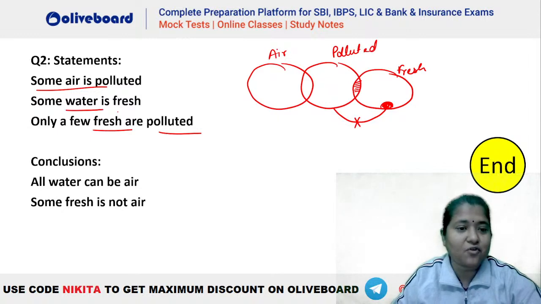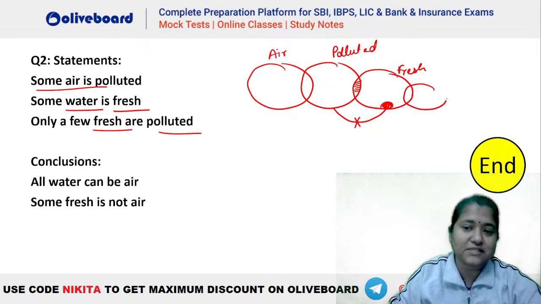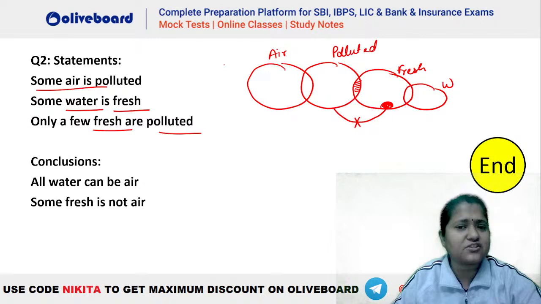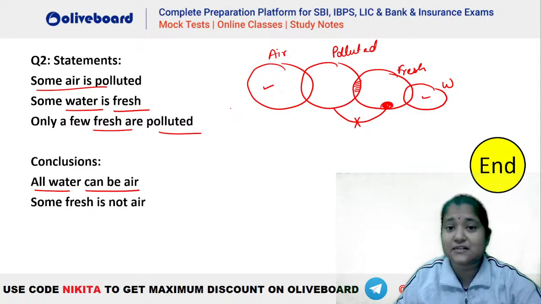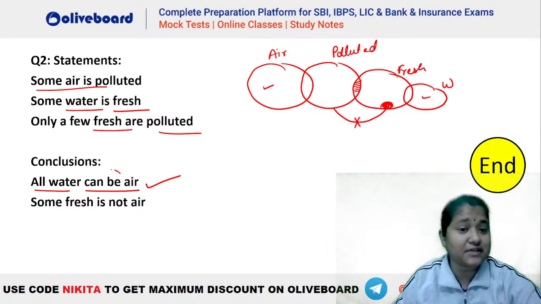Now some water is fresh, that means there has to be some water which should be fresh here. So this is the diagram here. First conclusion, all water can be air. You can see this is water, this is air. They are independent of each other, isn't it? So if they are independent, we do not know their dependency, that is whether they will interact or not. So all water going inside air is absolutely possible. So yes, this is a possibility. Can be is a possibility word.